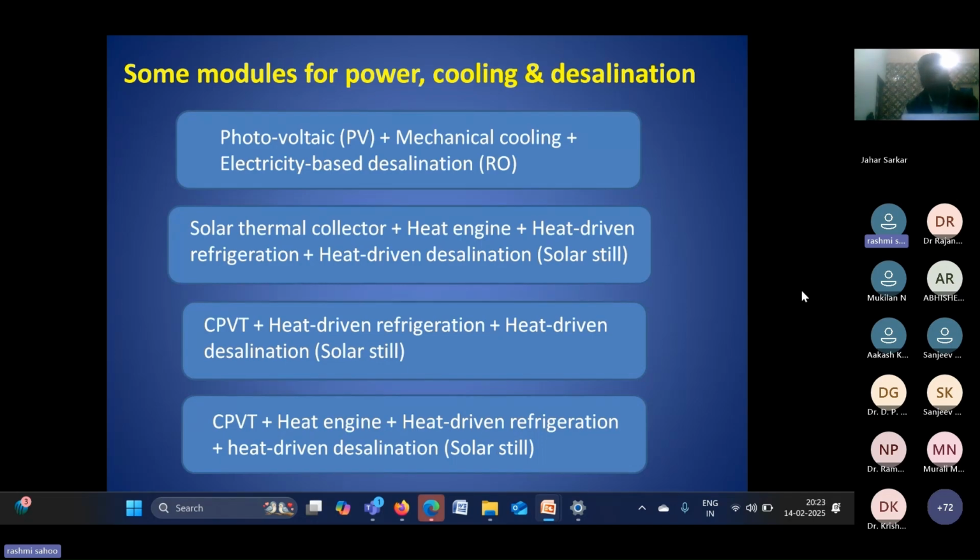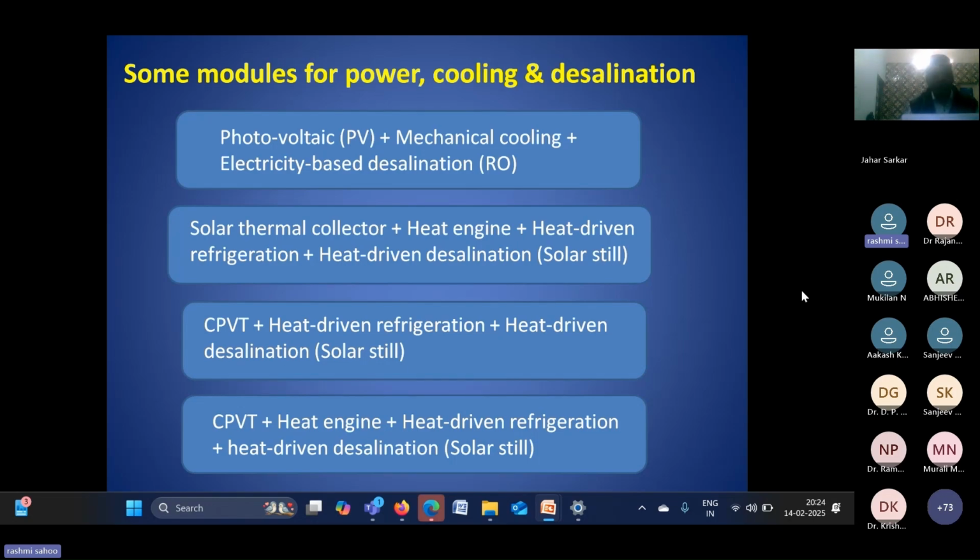But for the cooling, we cannot easily get that. In that case, we have to use some cooling technologies or the refrigeration cycle. So that's why I'm focusing on how we can combine power, cooling, and desalination. I have discussed the different technologies for power generation, the different technologies for the cooling application, and the different technologies for the desalination applications.